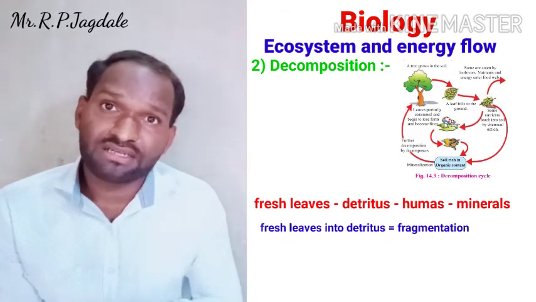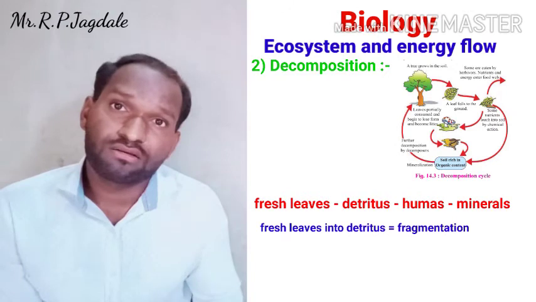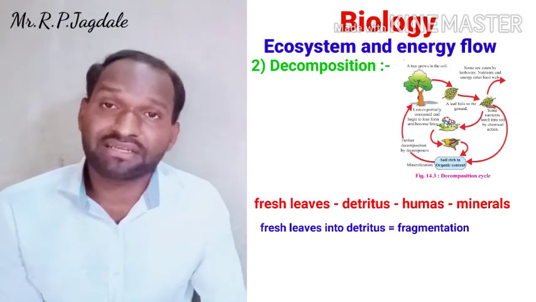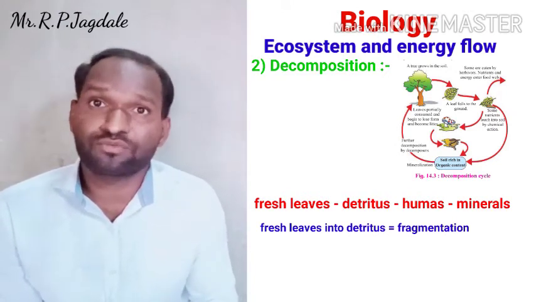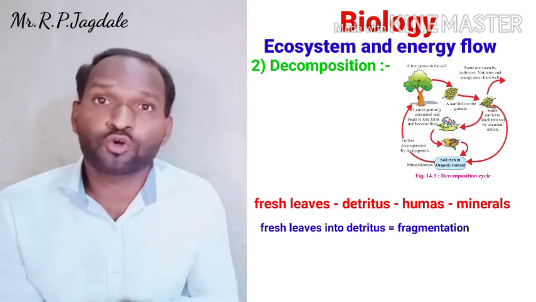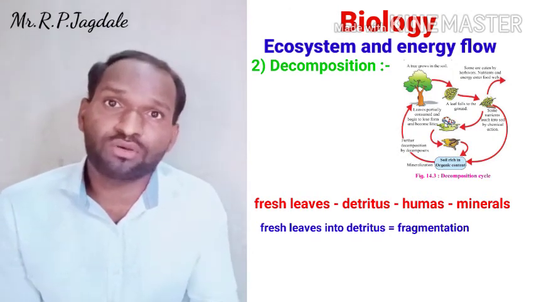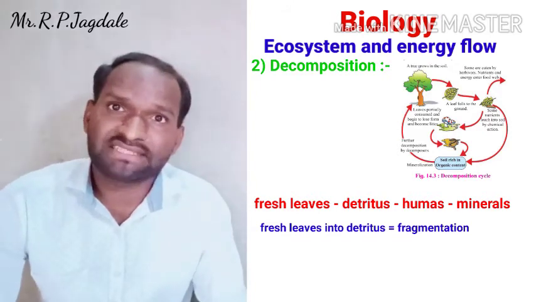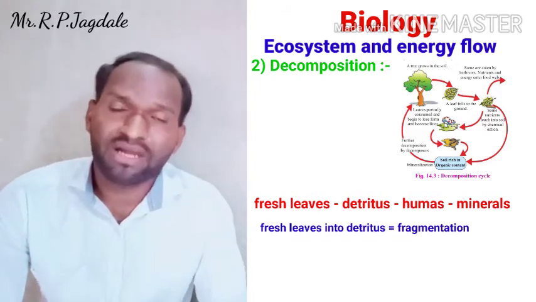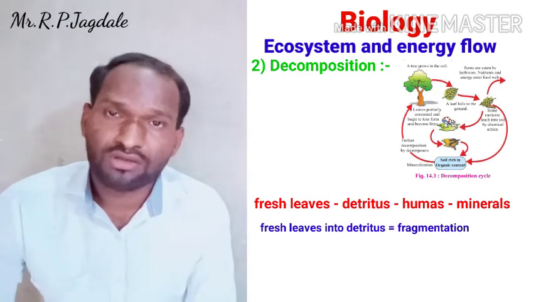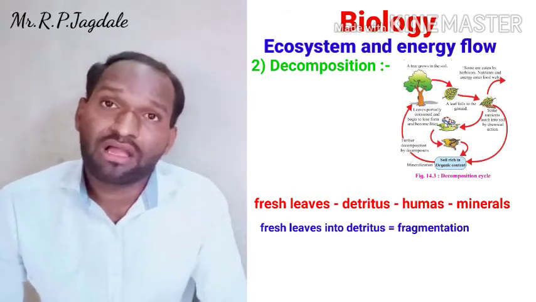From this, detritus material is formed by the process of fragmentation. So large leaves are broken down into smaller pieces, called detritus material, by microbes or small insects.